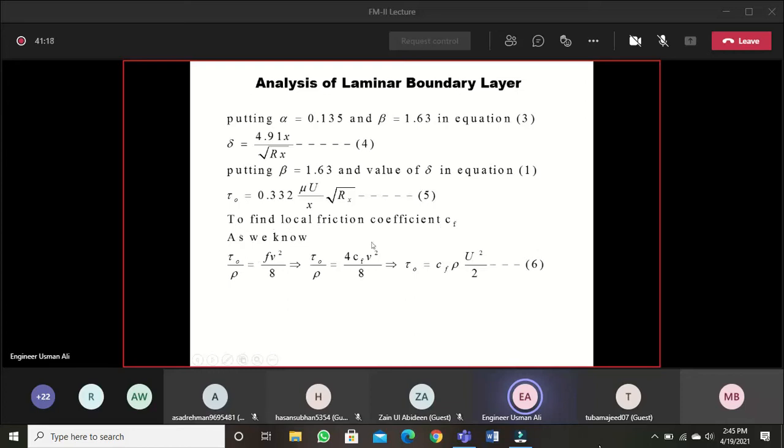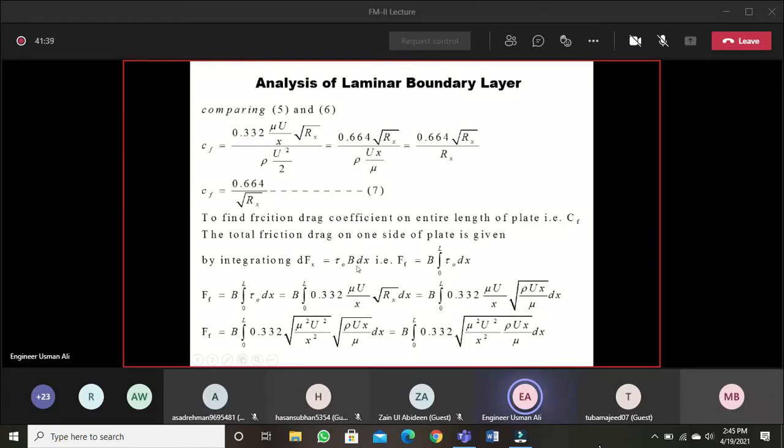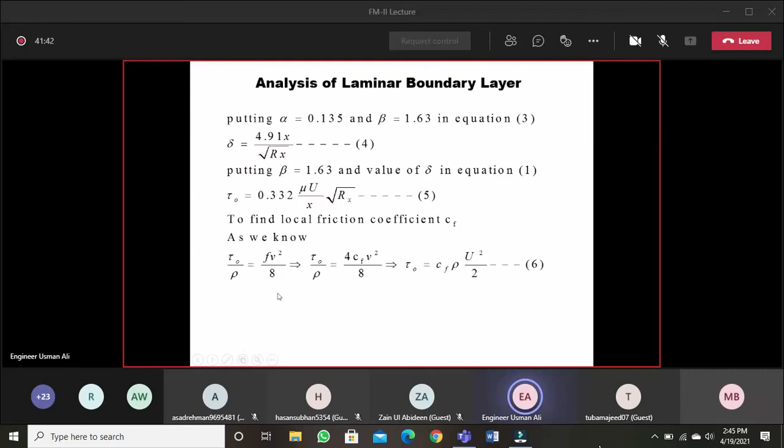Then to find the local friction factor at any distance x from the leading edge, we know that another equation frequently used is tau naught over rho equals f v square over 8. We will derive this in that chapter; here you just have to remember it. Tau naught over rho is f v square over 8, where f is the friction factor and it is equal to 4 times the coefficient of friction, so it will be 4 Cf v square over 8. V is the velocity, tau naught is the boundary shear stress, rho is the density of the fluid. Friction factor is 4 times the coefficient of friction. This is a relationship you have to keep in mind.